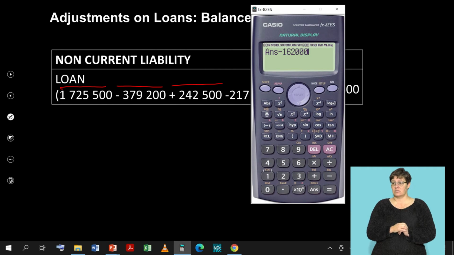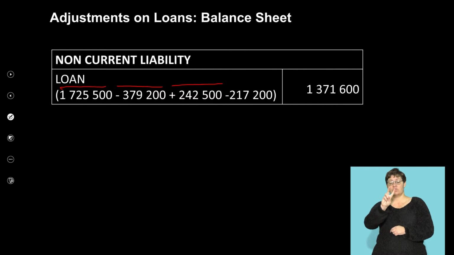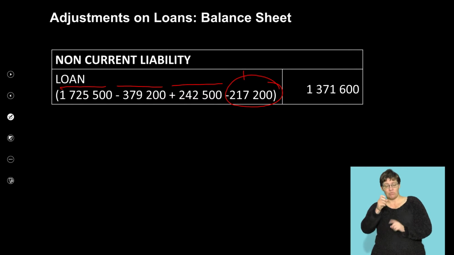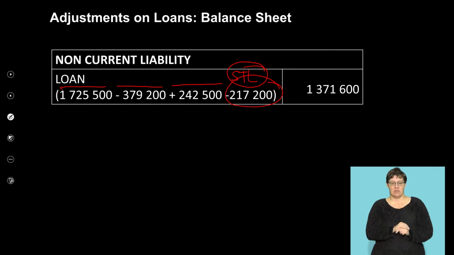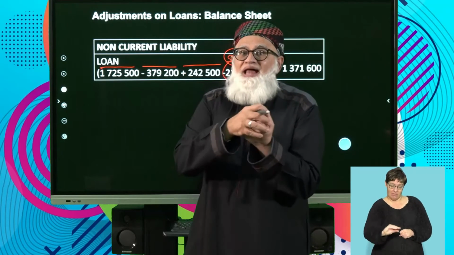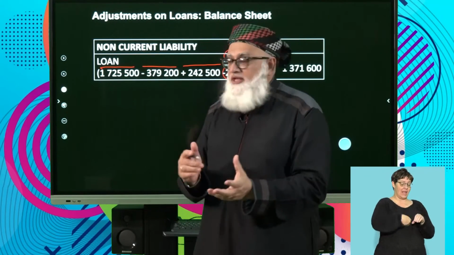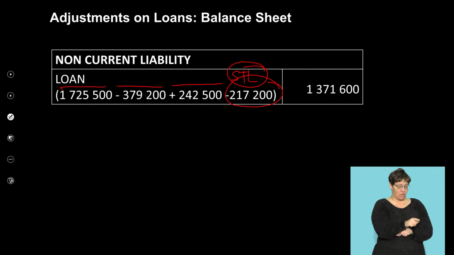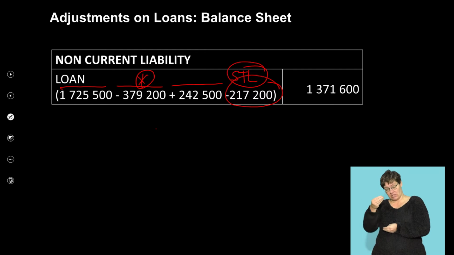No, that's wrong. Let's get the figure right. 379,200 minus 162,000 will give you a figure of 217,200. Can you see? That's where we're getting the 217,200 from. That is the portion of your short-term loan. In other words, you're expecting to pay a certain amount next year. So you take last year's capital repayment, the total figure, the bank figure, the 379,200, minus the interest you expected to pay to find out what will be your capital repayment.